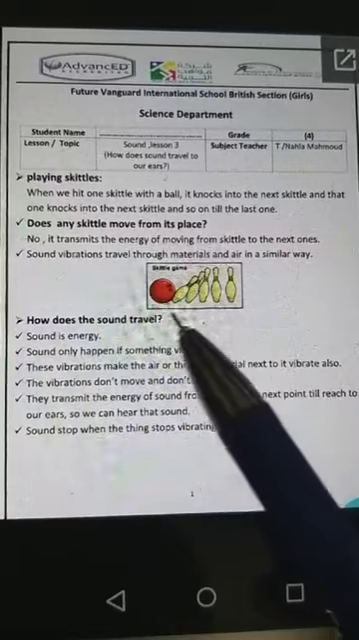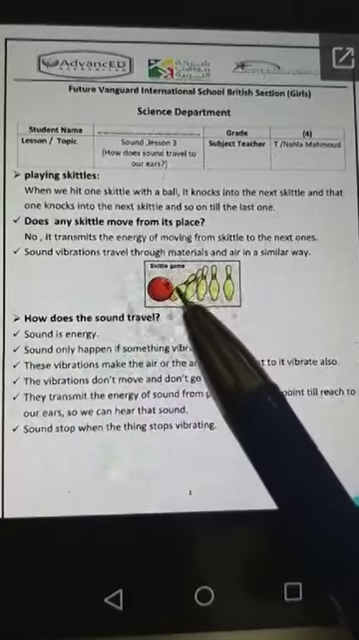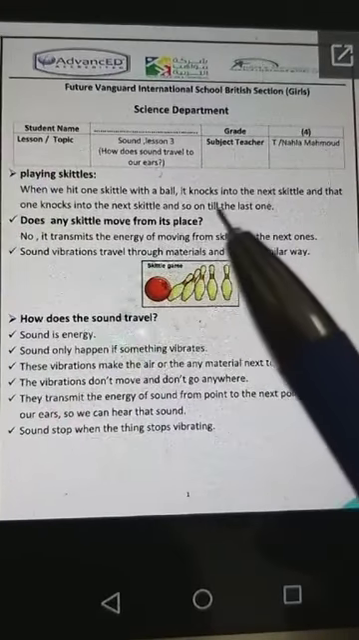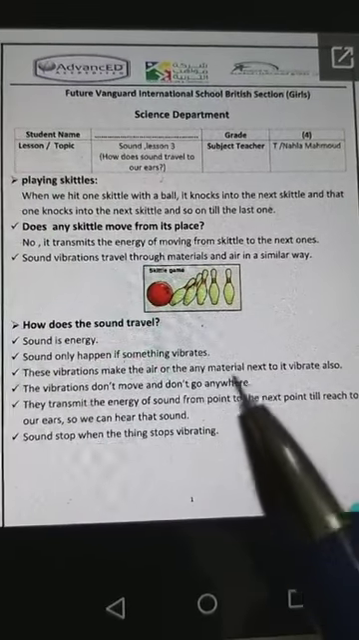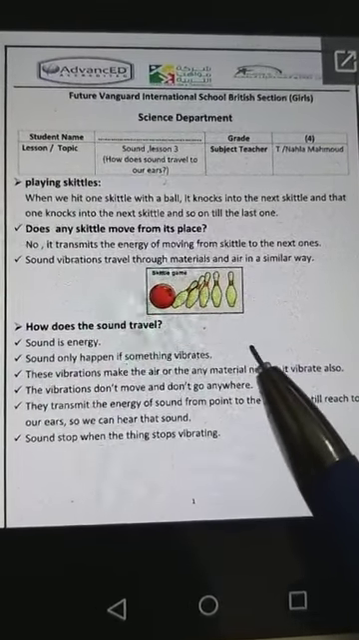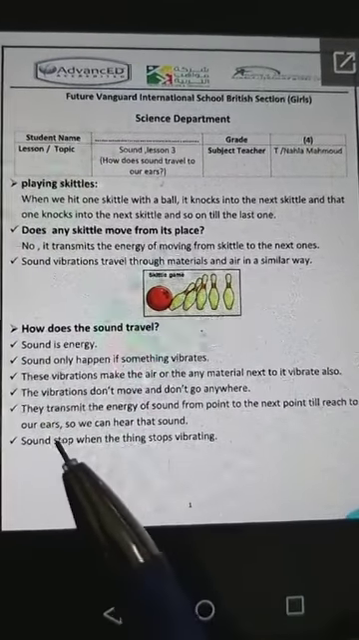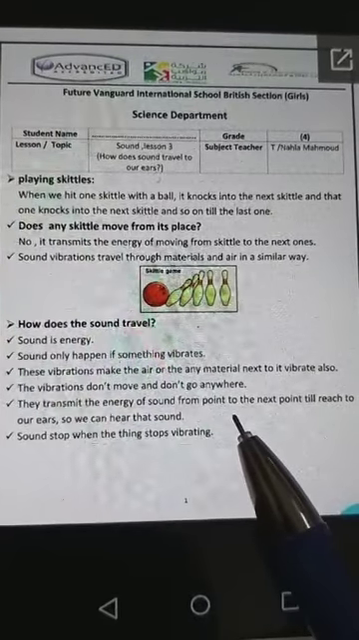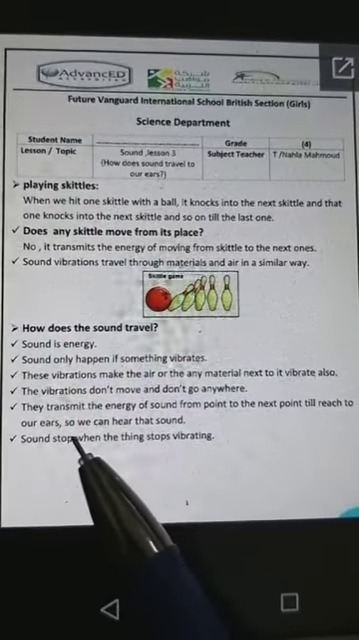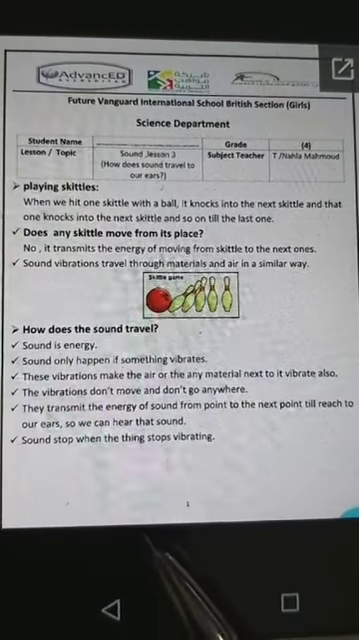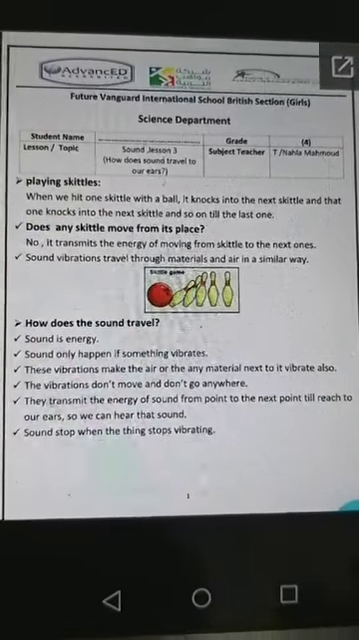The vibrations don't move from their places, don't go anywhere. They only transmit the energy of sound from one particle to the next one to the third one, of the air or any material, like solid, like liquid, any material. They transmit the energy of sound from particle to particle till it reaches our ears so we can hear the sound. And you know that sound stops when the thing stops vibrating.